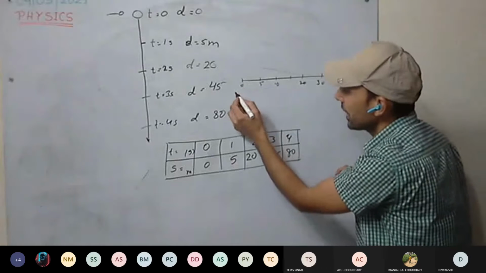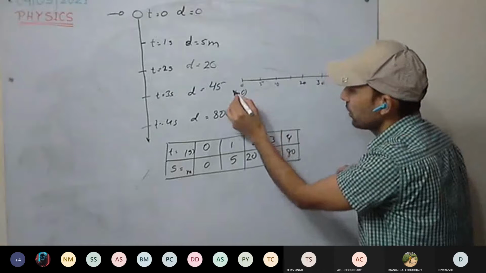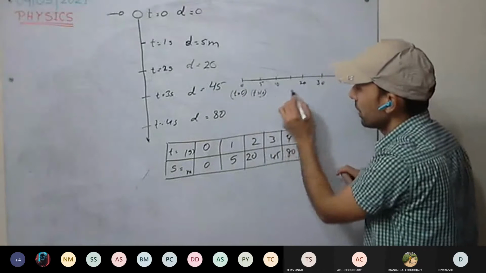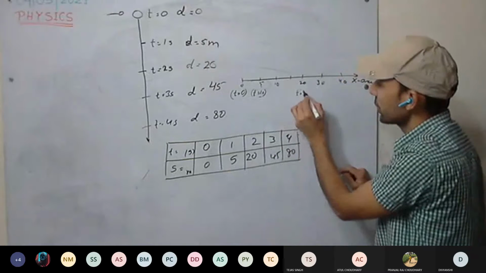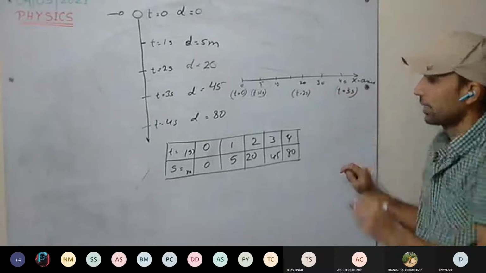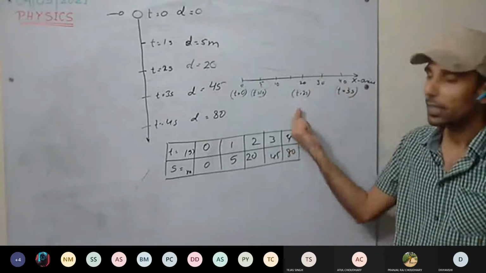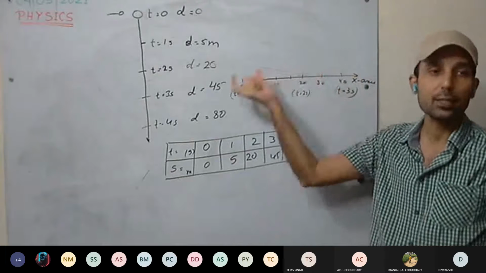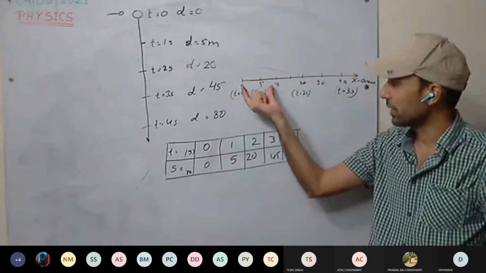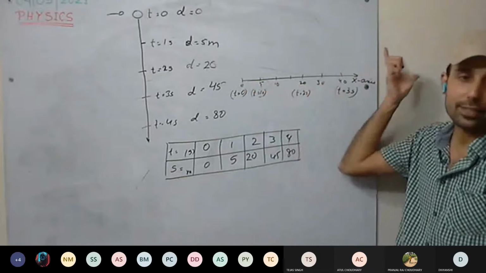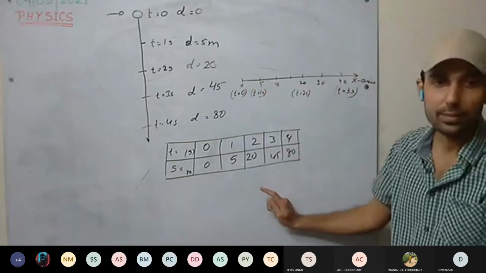Now, 0 distance at t equal to 0. 5 meters at t equal to 1 second. 20 meters at t equal to 2 seconds. 40 meters at t equal to 3 seconds. This is how we can represent it. Understood? The x-axis represents the position of the object, that is, how far from the initial position: 5 meters, 20 meters, 40 meters, 80 meters. Understood this one?